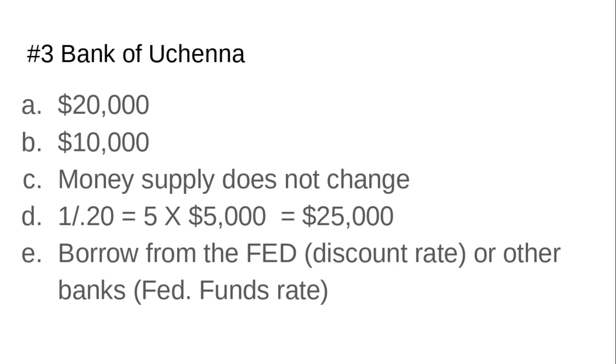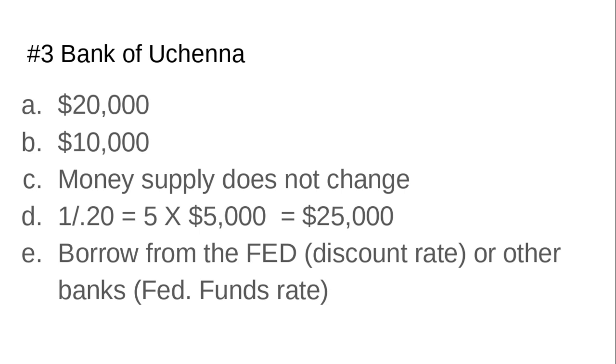For Part B, given the current reserves, calculate the maximum value of additional loans they can make. Because they only have to keep $20,000, but they have $30,000 listed on their T-chart in reserves, they could still make another $10,000 in loans. $30,000 minus $20,000 is $10,000. A and B are worth 1 point each, so hopefully you're 2 for 2.